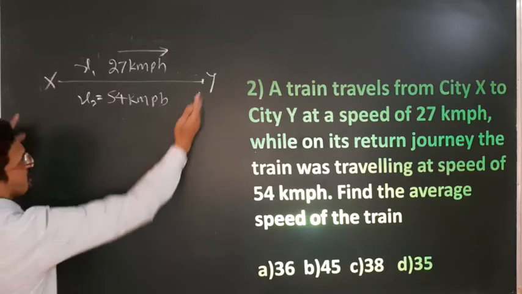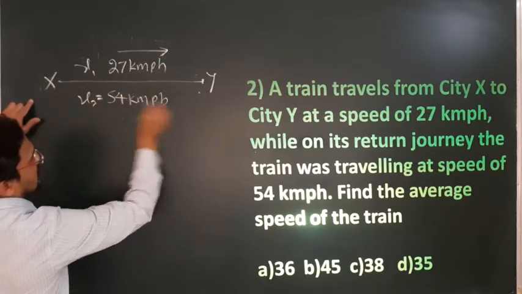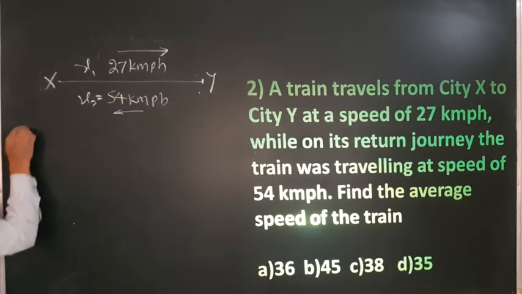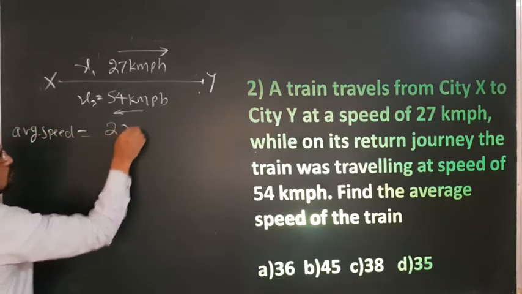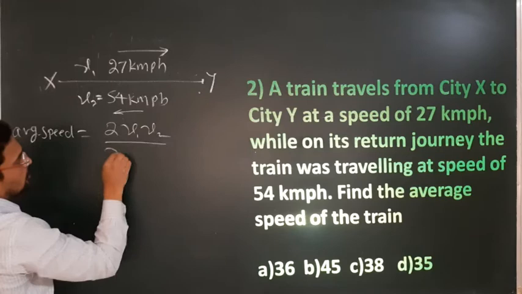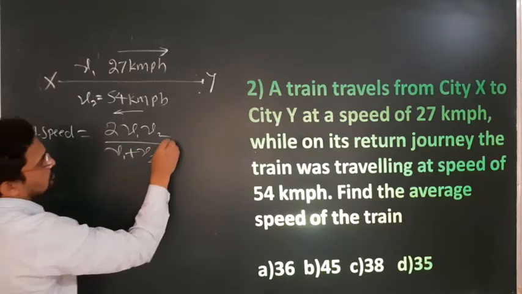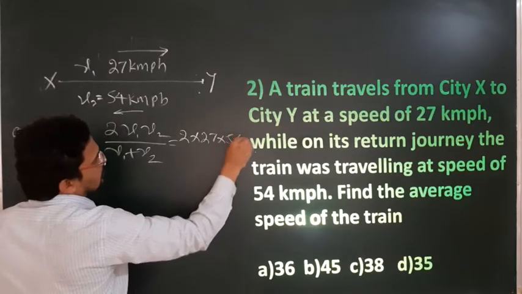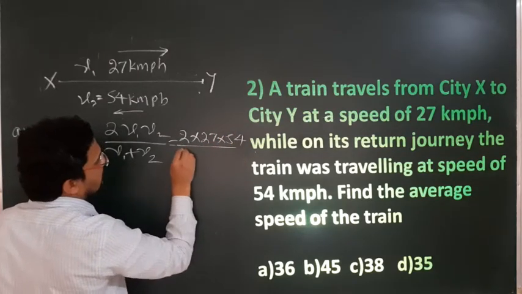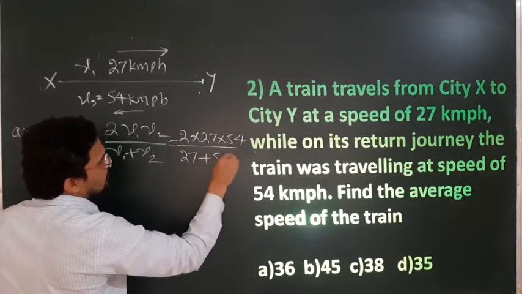I told you, if the distance is the same for the onward journey and return journey, then what is the average speed equation? Average speed is equal to 2 times V1 V2 divided by V1 plus V2, which is 2 multiplied by 27 times 54 divided by 27 plus 54.